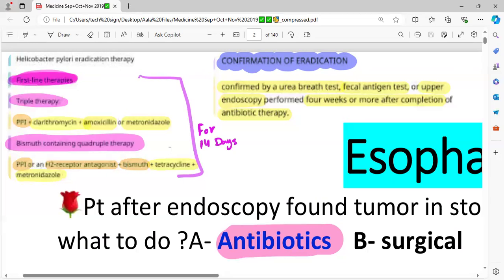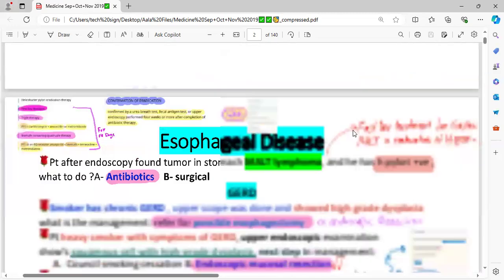How would you confirm the eradication therapy? H. pylori urea breath test and stool antigen. The commonest question is: once you have put the patient on eradication therapy, how would you confirm that eradication has been done or not? Again, the urea breath test or the stool antigen test would be repeated, but after 4 weeks of completion of therapy.